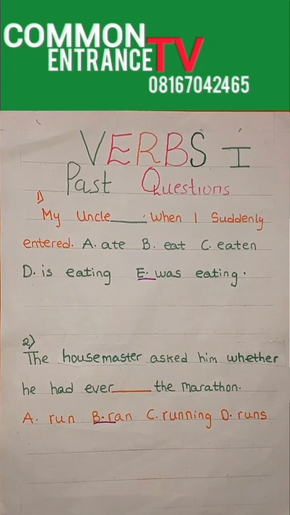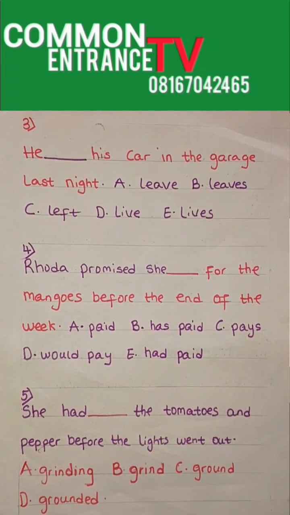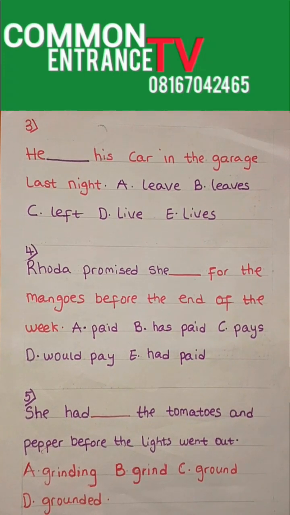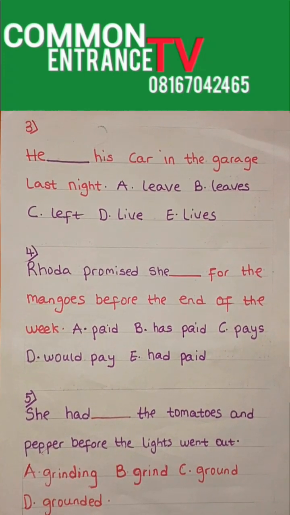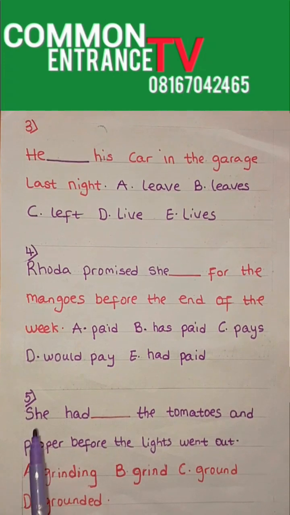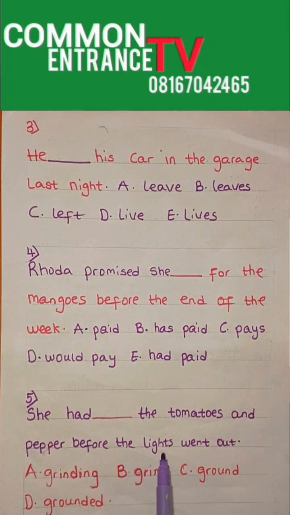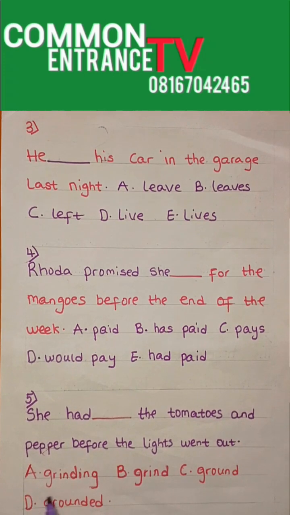Let's take more. I want you to do number 3 and 4 for me, but I want us to look at number 5 together. And if time permits us, we'll go back to number 3 and 4. I hope that is fine. Now look at this number 5. Number 5 says, he had dashed the tomatoes and pepper before the light went out. A says grinding, B says grind, C ground, and D grounded.